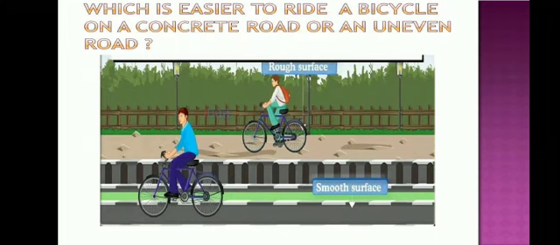Because a concrete road is a smooth surface. We already know that on a smooth surface the friction will be less. But on a rough surface, that is an uneven road, the force of friction will be more. That's why we feel it is easier to ride a bicycle on a concrete road.